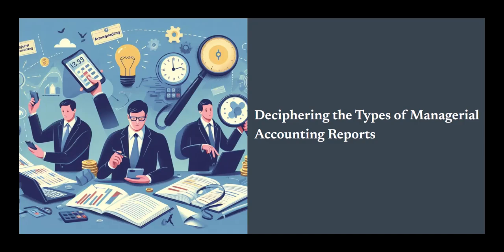In conclusion, managerial accounting reports are indispensable tools that provide organizations with the data and insights they need to make informed decisions. While financial accounting caters to external stakeholders and is constrained by standardized rules, managerial accounting is designed for internal use, offering much-needed flexibility tailored to an organization's unique needs. From budget reports that lay the financial groundwork to performance reports that evaluate operational effectiveness, and from cost reports that scrutinize expenditure to specialized reports like feasibility studies and ad hoc reports, each type serves a critical role in an organization's decision-making matrix.